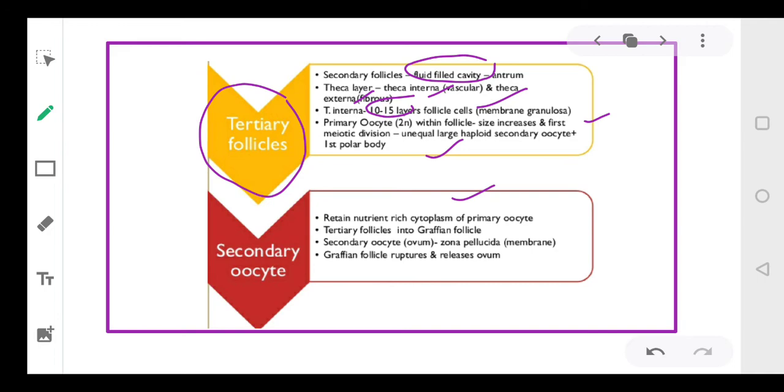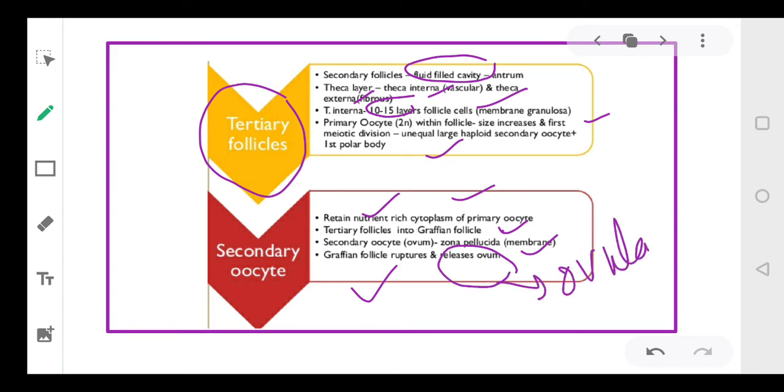The secondary follicle will retain the nutrient-rich cytoplasm of the primary oocyte, and the tertiary follicles then transform into Graafian follicles, and the secondary oocyte will develop a layer called the zona pellucida. The Graafian follicle will rupture and release the ovum, and this process is called ovulation.